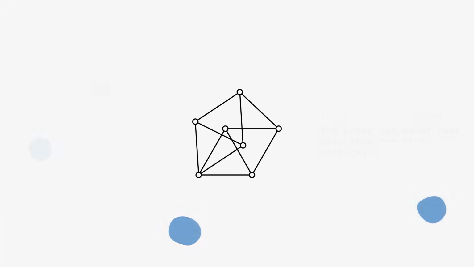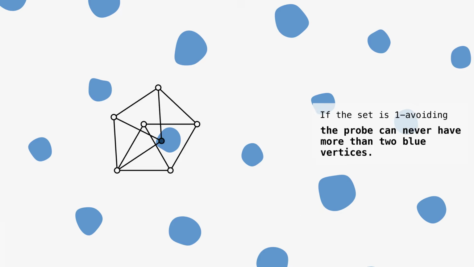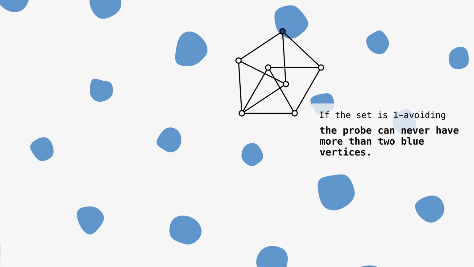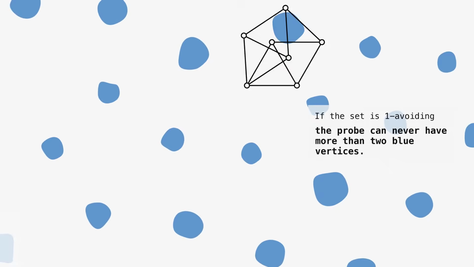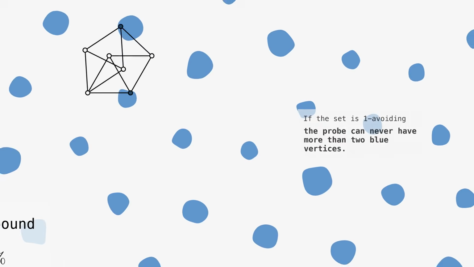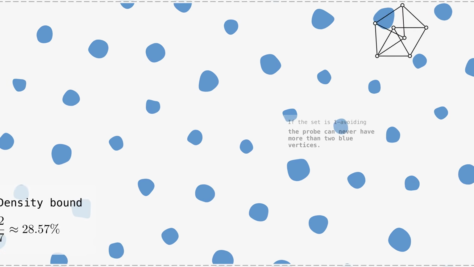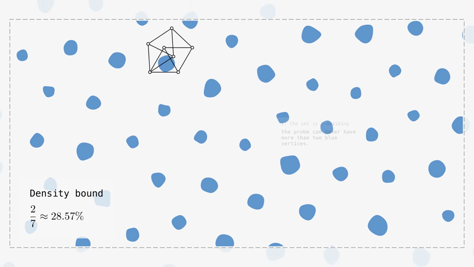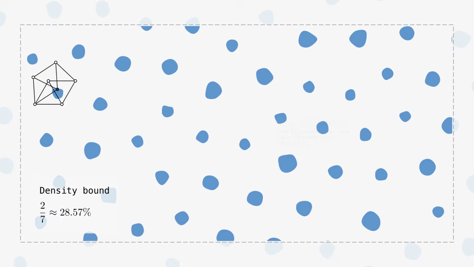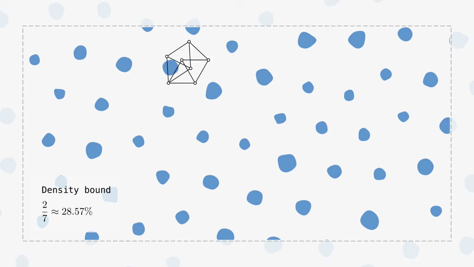This means that when we drop randomly translated versions on the plane, there can never be more than 2 blue points out of the 7. Otherwise, we would have spotted a unit distance. By the same argument as the one used for the triangle, this proves that the density of a one-avoiding set cannot be larger than 2/7.